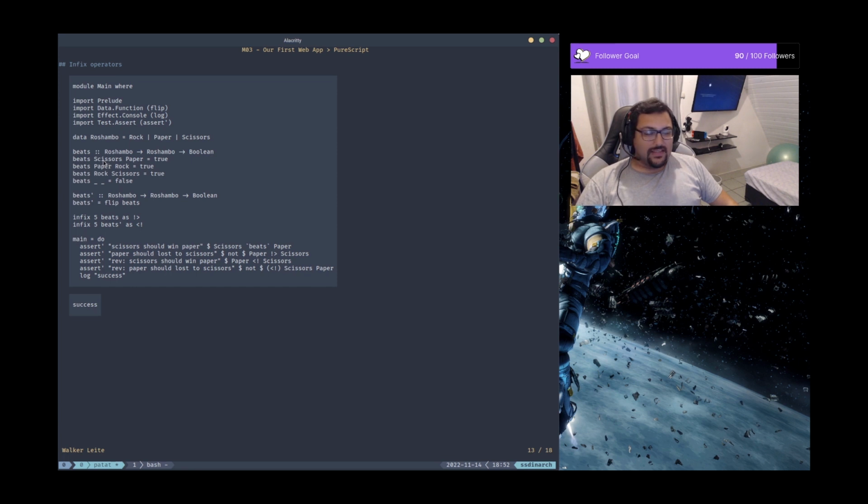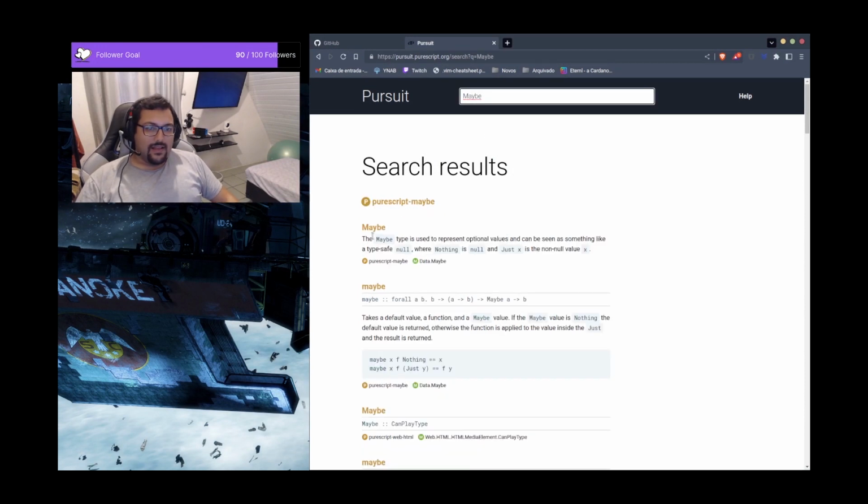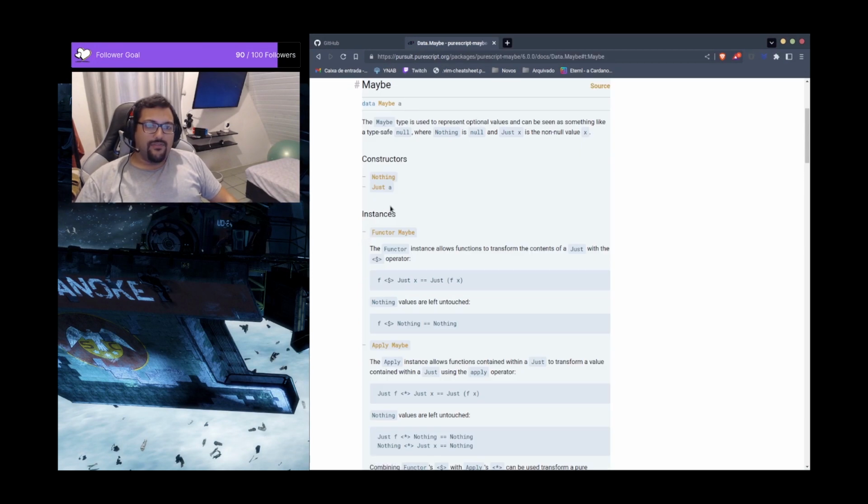Okay, and when I'm saying this is scissors, it's actually not the value. It's a bit misleading because scissors is actually the type constructor of the type Rochambeau, not actually the value. The value is gonna be an empty value, because we are pattern matching against the type constructor. You can see the difference. Let me show you, for example, in Maybe. I don't know if you're familiar with Maybe.